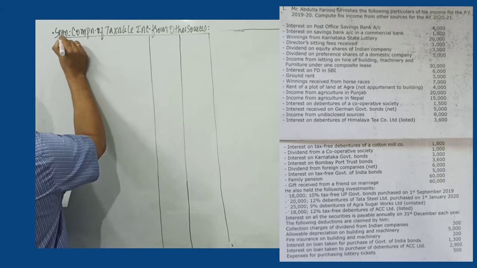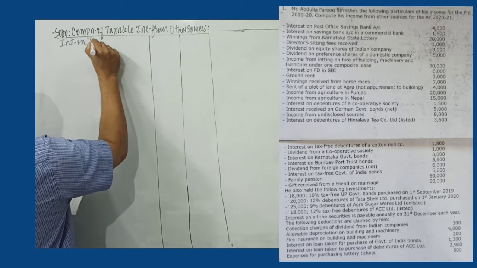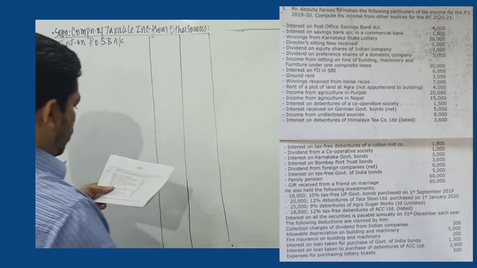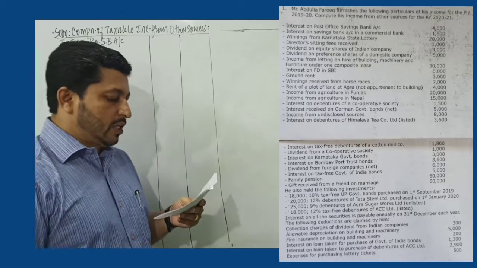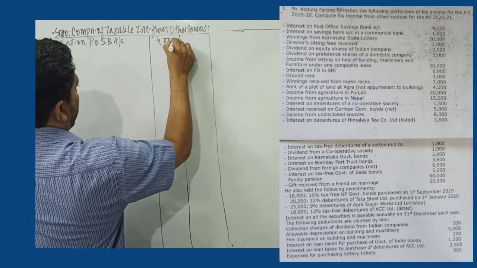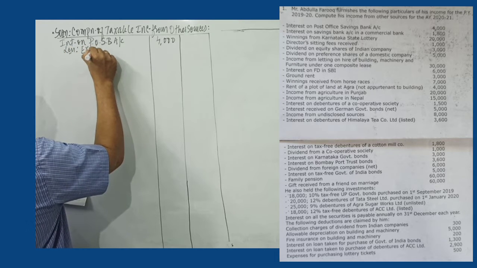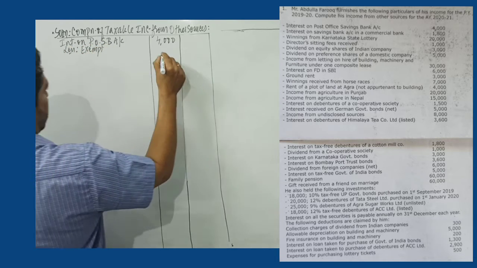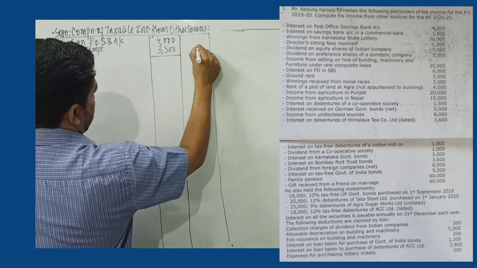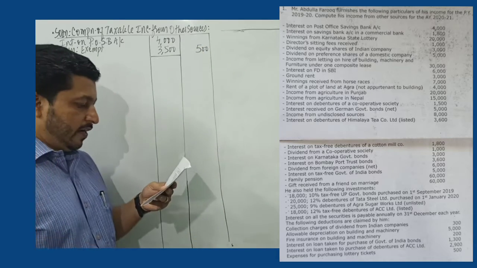So I record over here, first one as given, interest on post office savings bank account. We have seen in the earlier session also, for interest on post office savings bank account, individual account, there is an exemption of up to rupees 3,500. So you can claim an exemption up to 3,500. So taxable interest from post office savings bank account is only rupees 500.